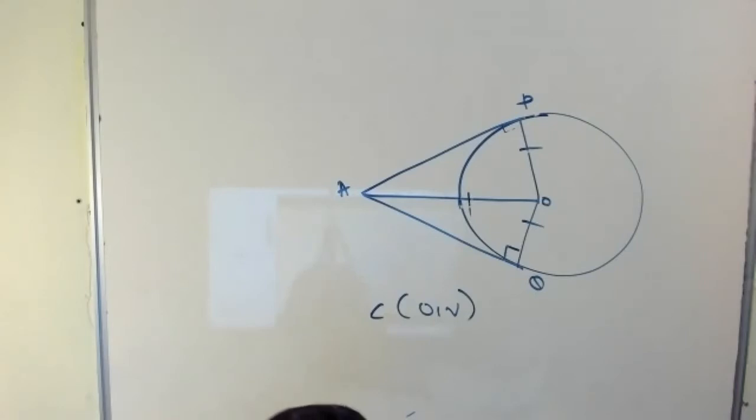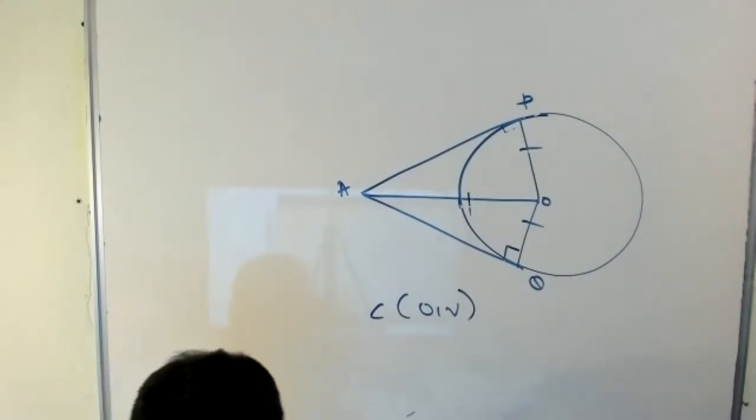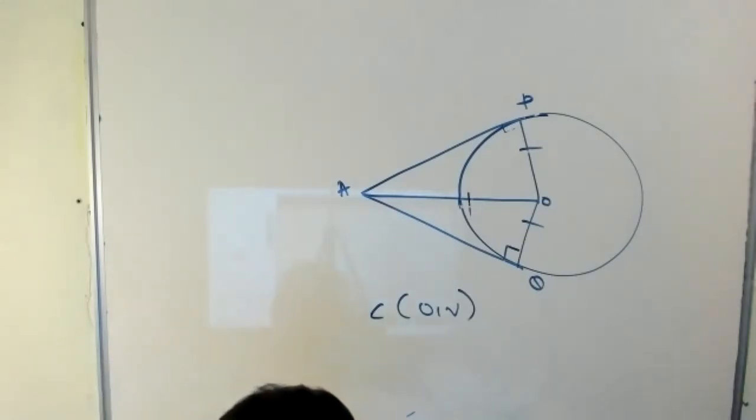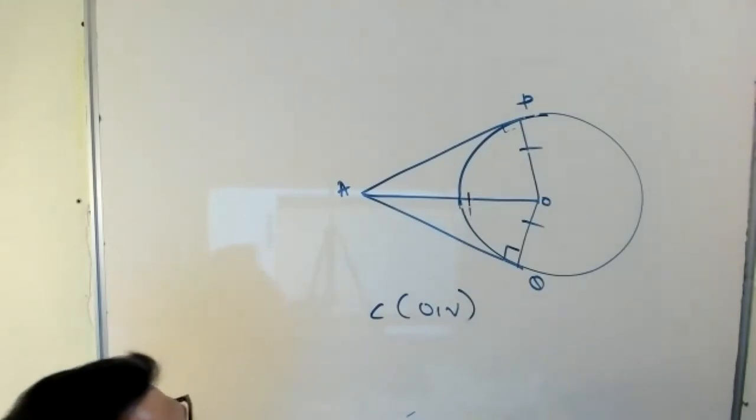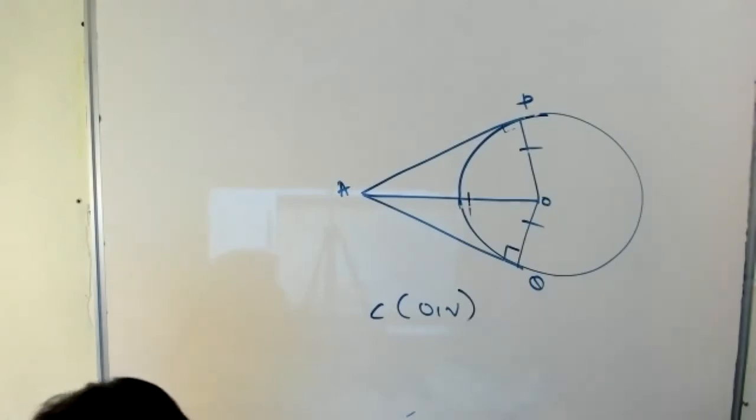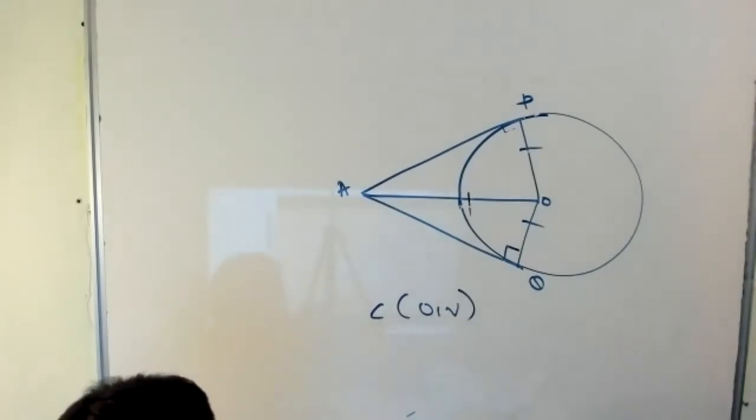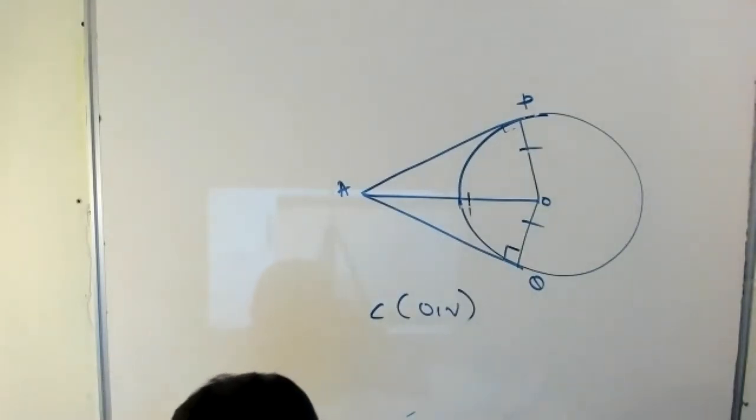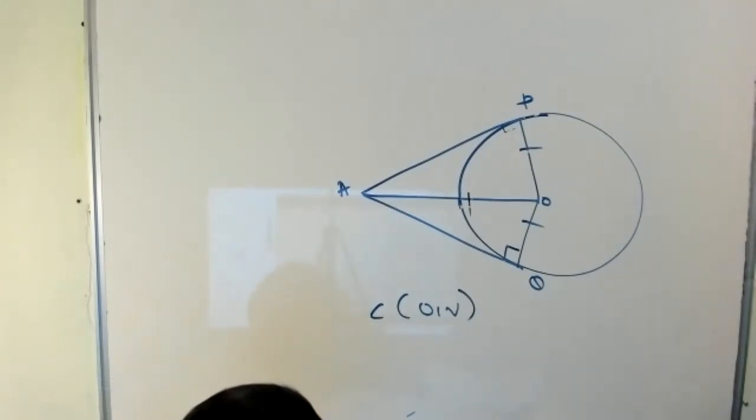Radius through the point of contact of the tangent. OP equal to OQ, radii of a circle. Then OA equal to OA, common.